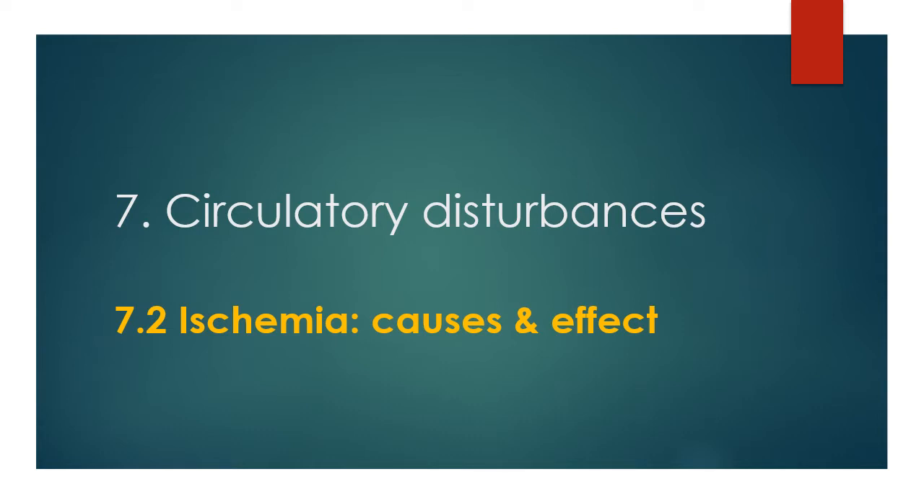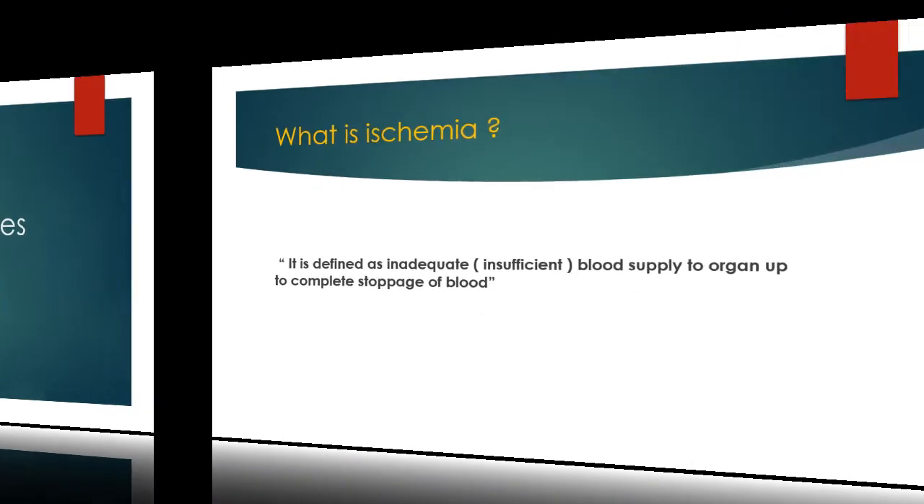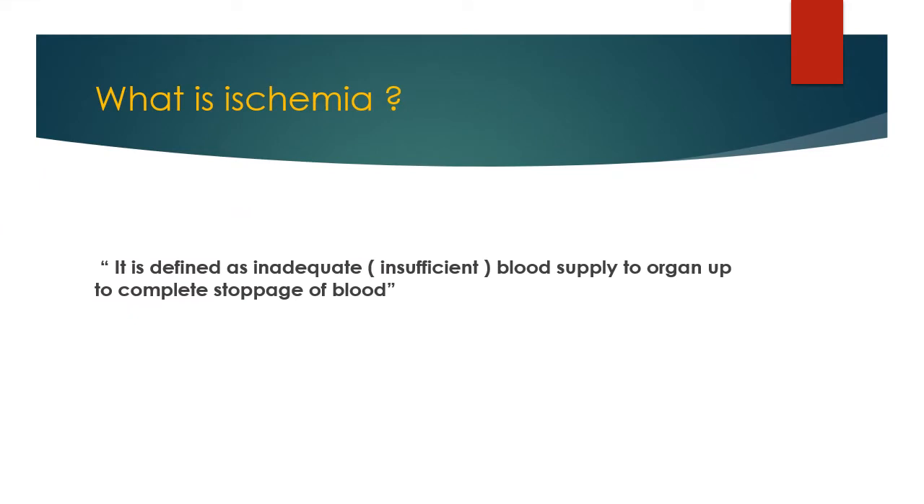So what is ischemia? Ischemia is defined as inadequate blood supply to an organ, up to complete stoppage of blood. Inadequate means insufficient blood supply to any organ, and complete stoppage of blood to this organ. This condition is known as ischemia.